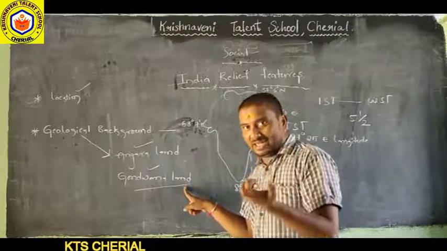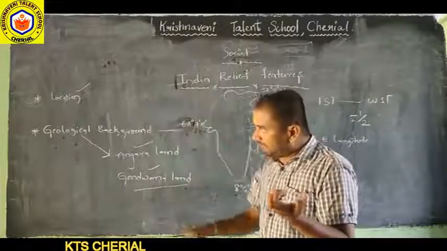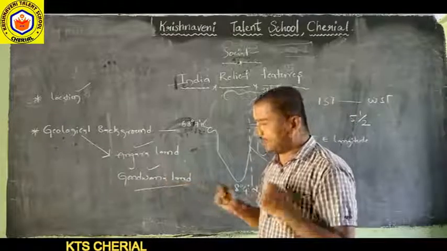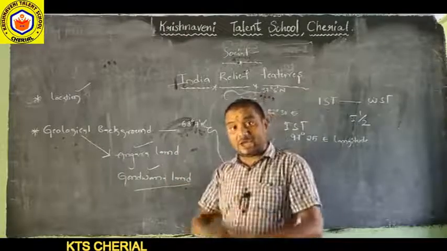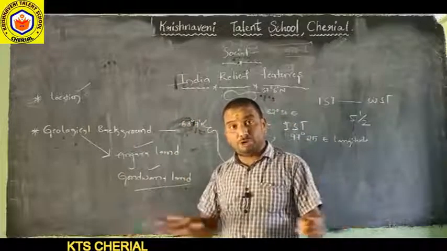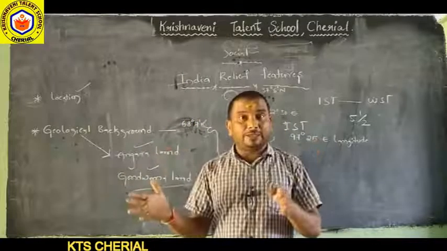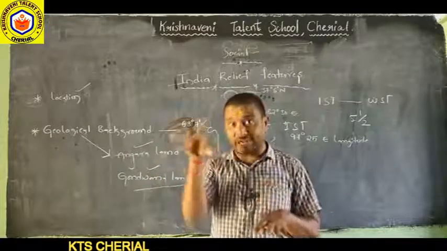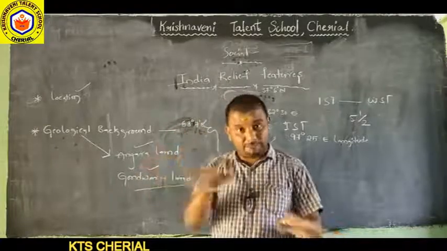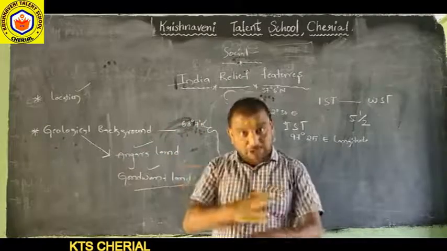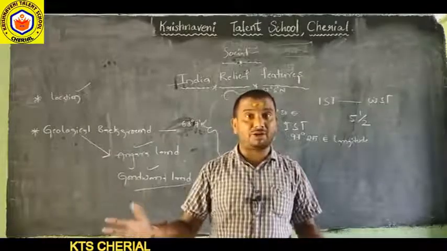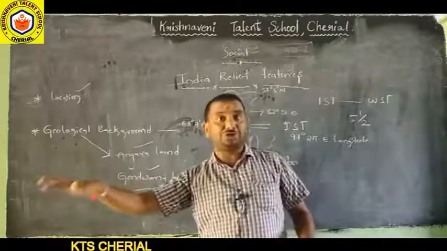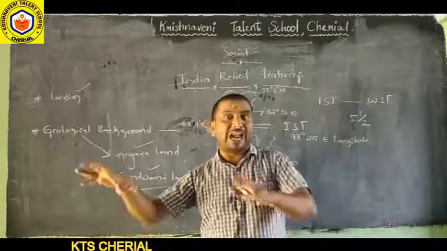Like that, the entire world's landform is formed from two landforms, the Angara landform and the Gondwana landform. We studied in the 9th class how landforms are formed due to erosion, weathering, transportation and deposition. Different landforms are formed by different processes: weathering, erosion, soil erosion, transportation, deposition.